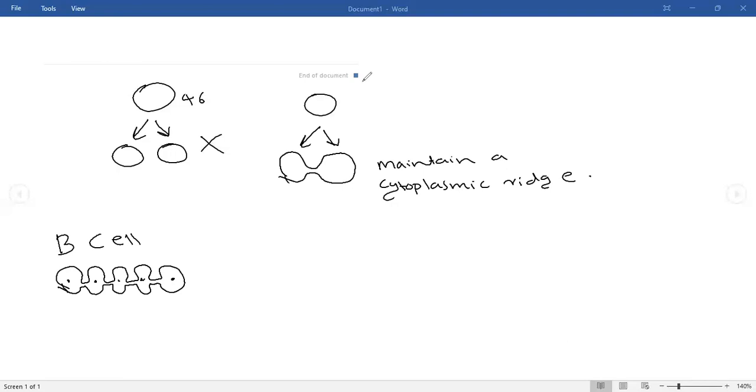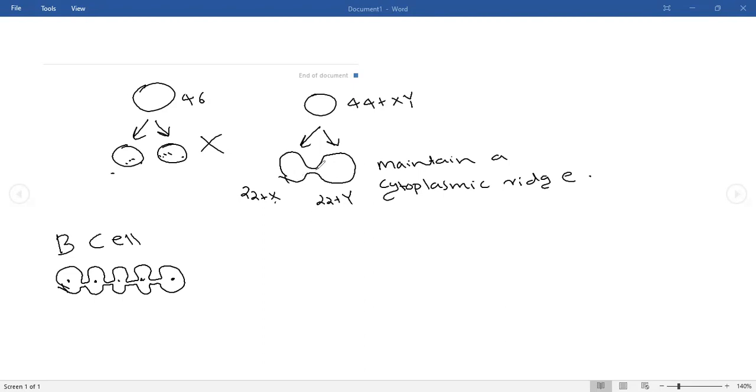is this: this is a cell, that means this is 44 plus XY, a male, right? This cell will be 22 plus X, and this cell will be 22 plus Y. If they are completely dividing like this, the protein produced by the X chromosome will not reach here, and the protein produced by the Y chromosome will not reach here. For the healthy development of a sperm, some protein produced from X and some protein produced by Y is required. So in order to make all these sperms healthy, they maintain the cytoplasmic connection.